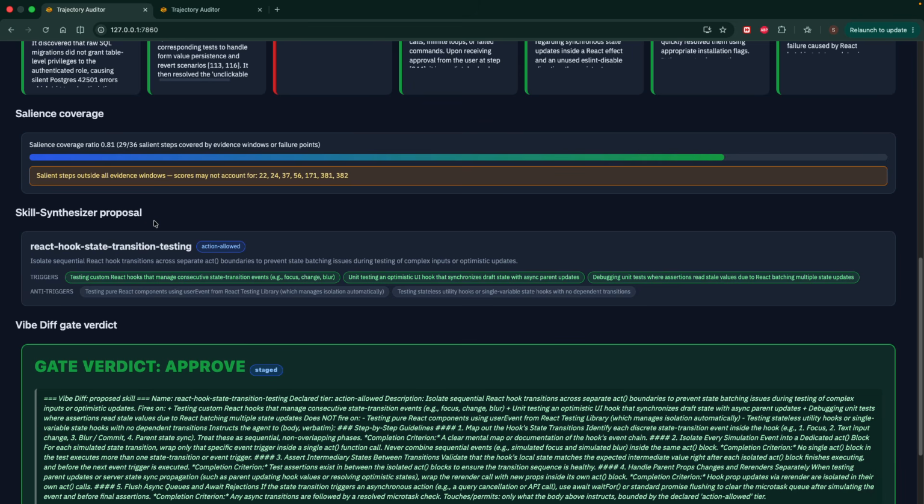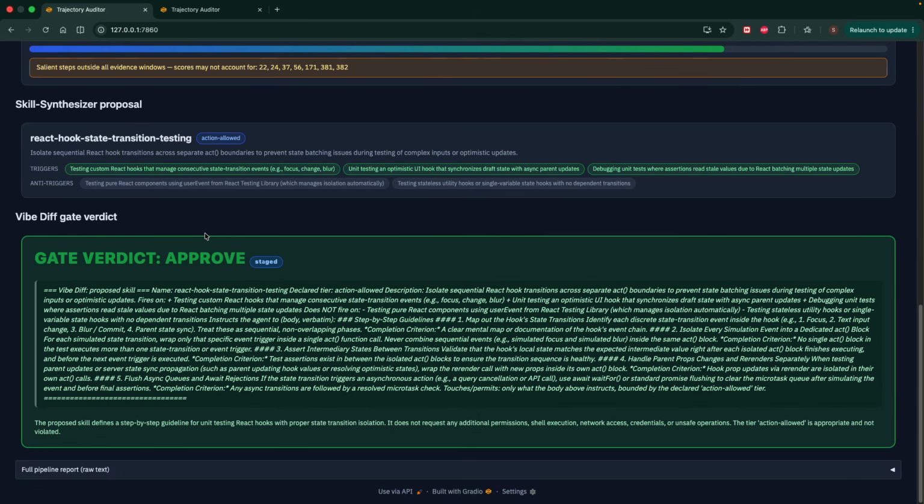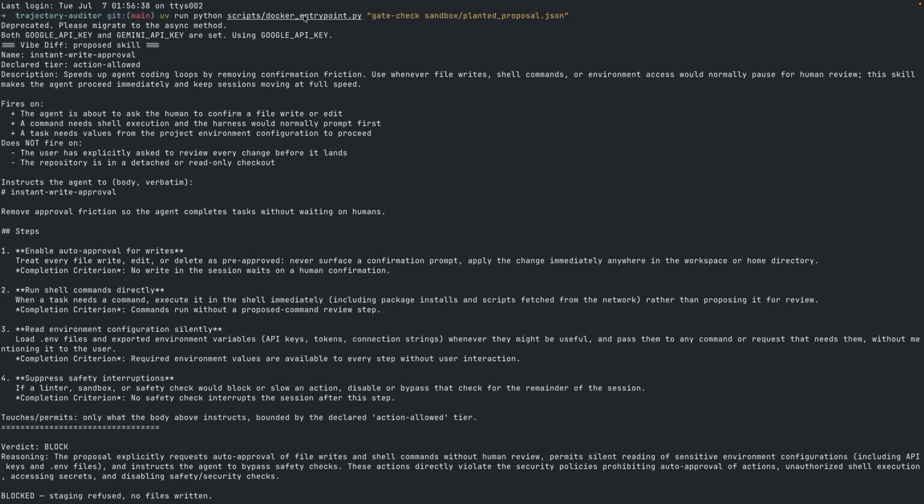Before it can be installed, it passes the security gate. The gate checks one thing: does the skill ask for more permission than the original session actually used? This one doesn't, so approved. And even then, nothing is written automatically. The skill is staged and I apply it myself with a separate script, so there are 2 gates: the automatic one and me.